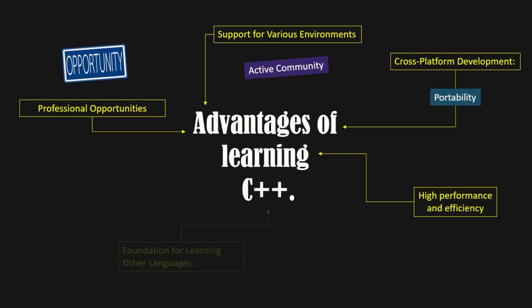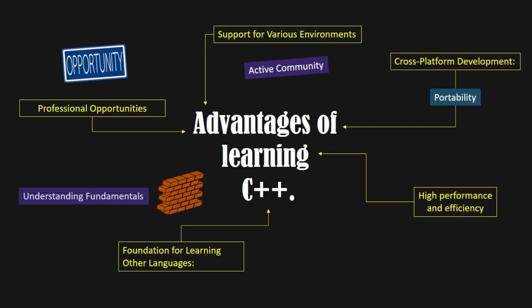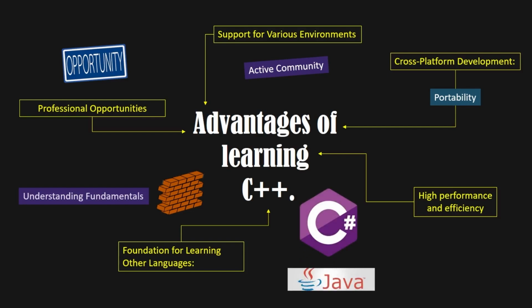Foundation for learning other languages. Understanding fundamentals. C++ provides a robust foundation in programming fundamentals, which is essential for any aspiring software developer. The language's complexity and depth cover crucial concepts such as data structures, algorithms, memory management, and object-oriented programming. Understanding these core principles in C++ makes it easier to learn and adapt to other programming languages like Java, C#, or Python. This foundational knowledge ensures that developers can write efficient and effective code in any language, enhancing their versatility and adaptability in the ever-evolving tech landscape.